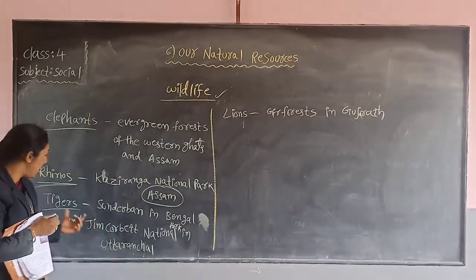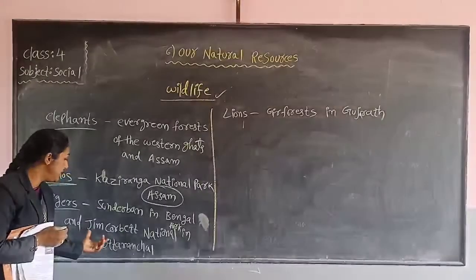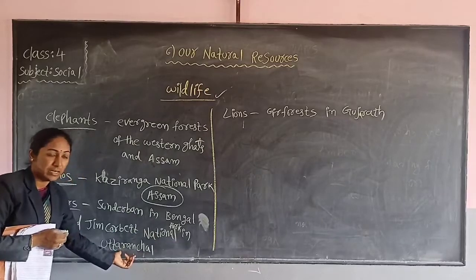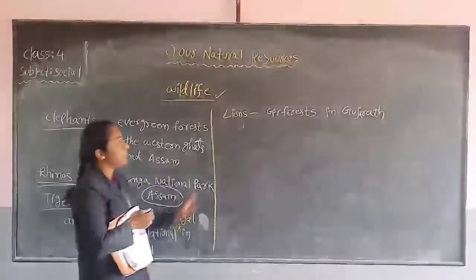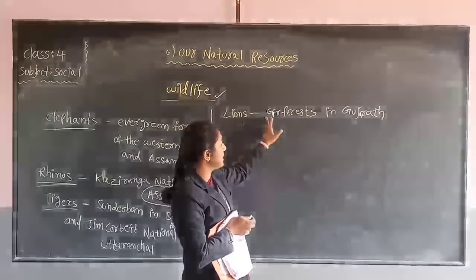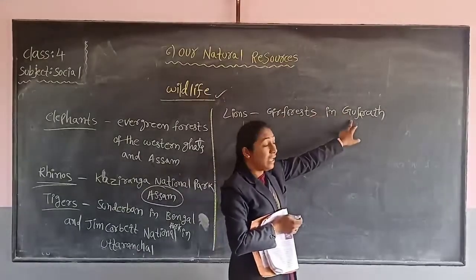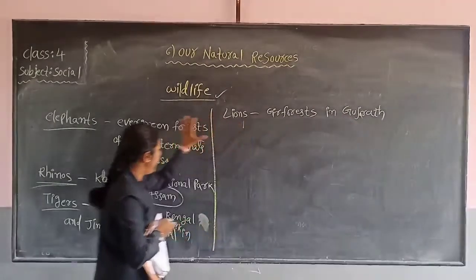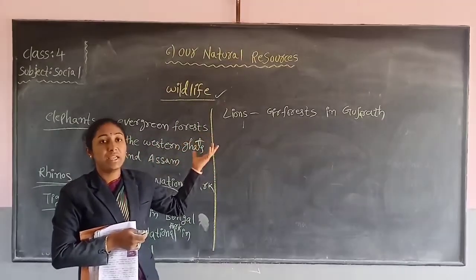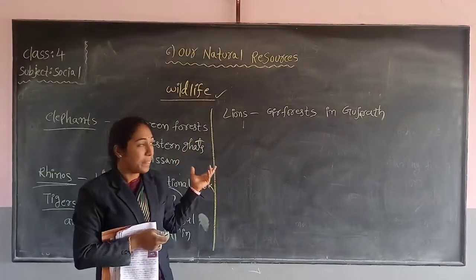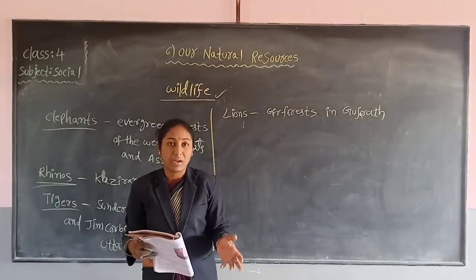At these two places, tigers are found: Sundarban in Bengal and Jim Corbett National Park in Uttaranchal. This Jim Corbett National Park is situated in Uttaranchal state. Lions. Lions we can see in Gir forest in Gujarat. Gir forests are in Gujarat state. So at these places we can see elephants, rhinos, tigers, and lions in large numbers. Now let us see about some important national parks.